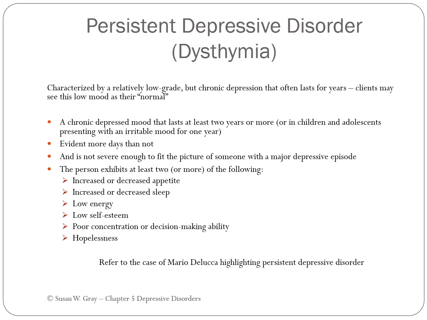So persistent depressive disorder, dysthymia, again, largely found in kids or whatnot. This is a lower level from major depressive disorder. It's not as severe, right? But you have chronic depression that lasts often for years. Clients see this mood as normal. A chronic mood depression that lasts at least 2 years or more. So again, you got to find that 2 year window.